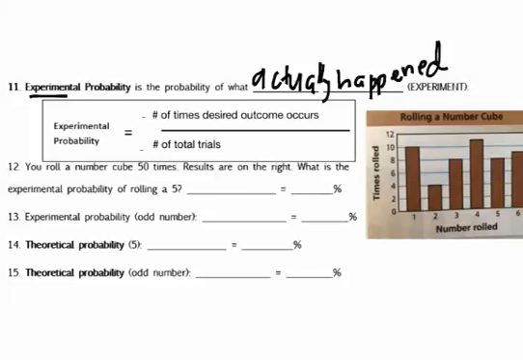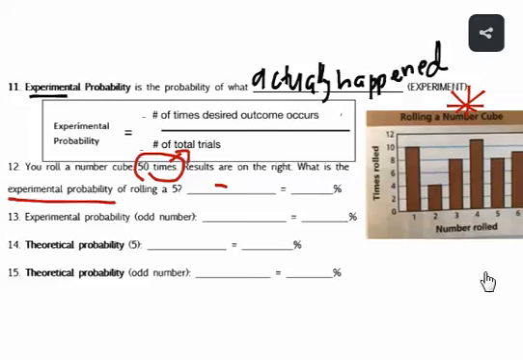All right, so in number 12, we're going to look at this data in the graph because it says we're looking for experimental probability, okay? Question 12, you roll a number cube 50 times. 50 times tells me that's the number of total trials, so it's going to be on my denominator. Okay, the results are on the right. What is the experimental probability of rolling a 5? Okay, so let's think about our fraction. We have the number of times the desired outcome occurs. What is the desired outcome in this question? Well, rolling a 5. That's what they want to know.